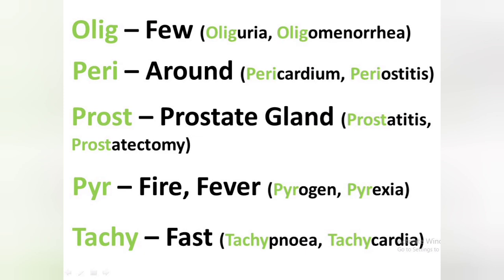Another prefix, tachy, which means fast. For example, tachypnea. Fast breathing is known as tachypnea. And another term is tachycardia. Increase in the rate of heart contraction is known as tachycardia. Tachy means fast and cardia means heart.